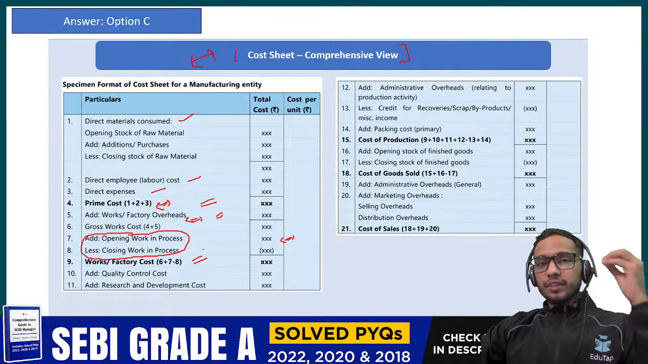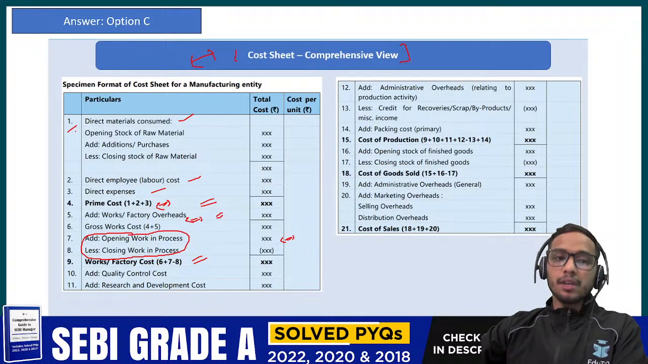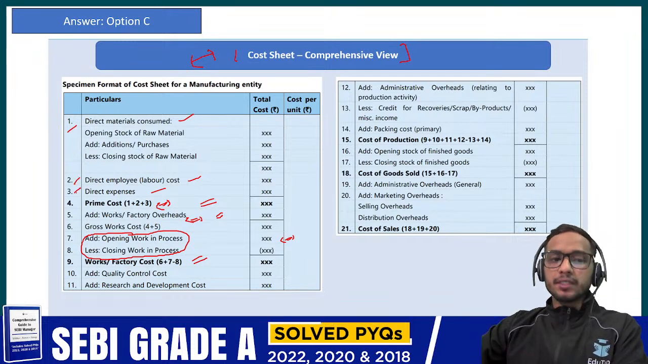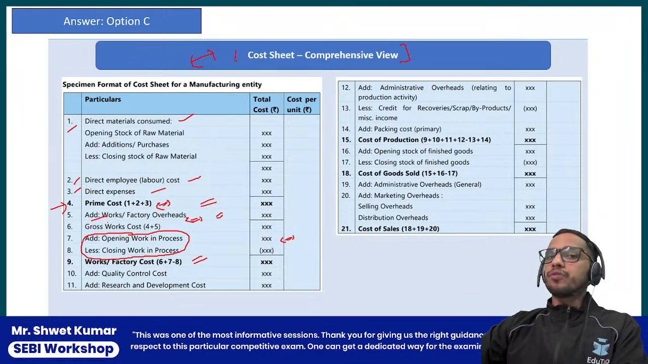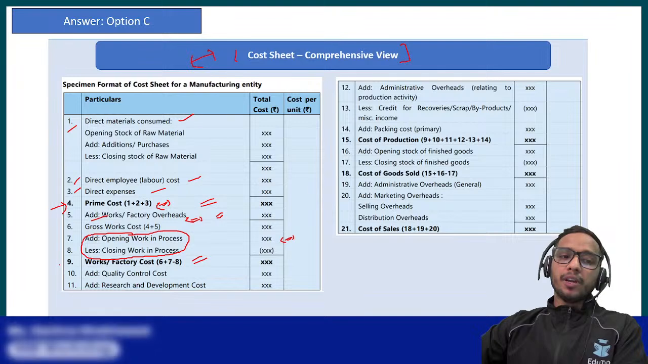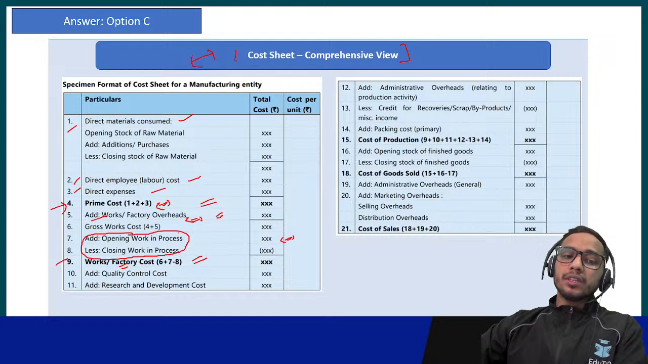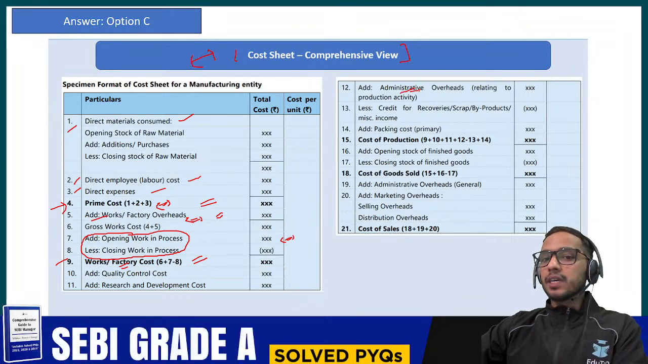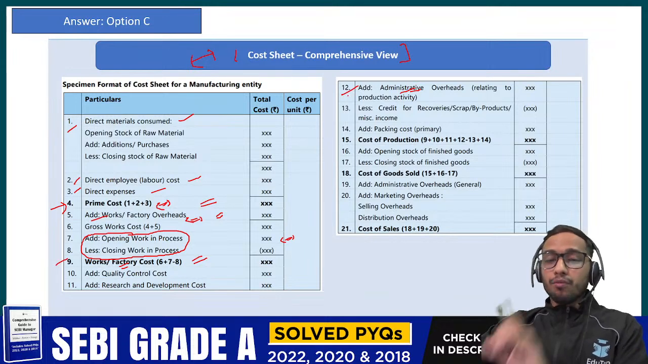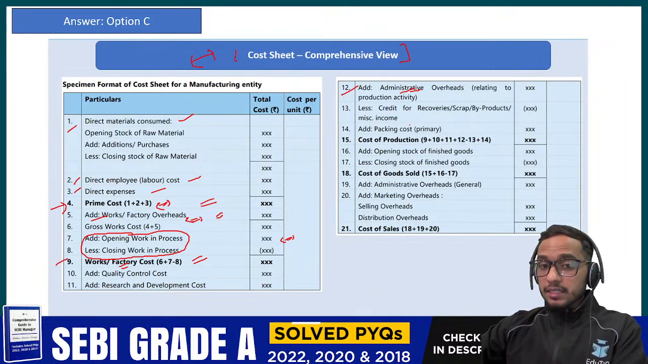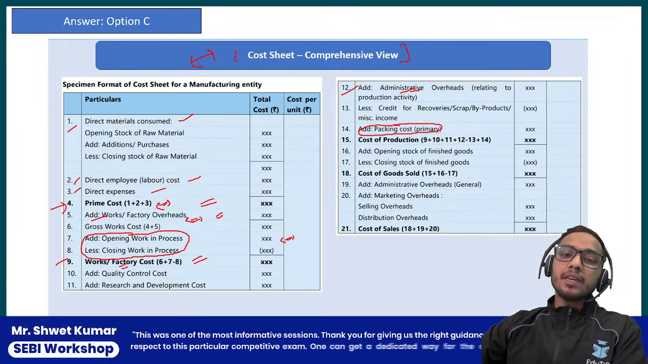So just have the points in your mind which I am going to tell you. What you need to remember: first of all, direct material, then direct employee, direct expense, it becomes your prime cost. Okay? Then you are going to add the works or factory overhead to that, so it becomes your factory or works cost. Now in this factory or works cost, you are going to add what? Administrative overhead related to the production facility. Now one more thing is very important here, that is you have to add packing cost of the primary category.